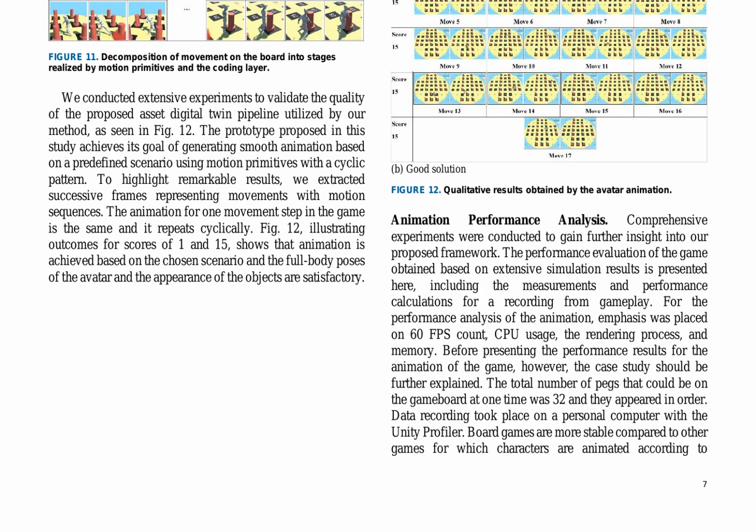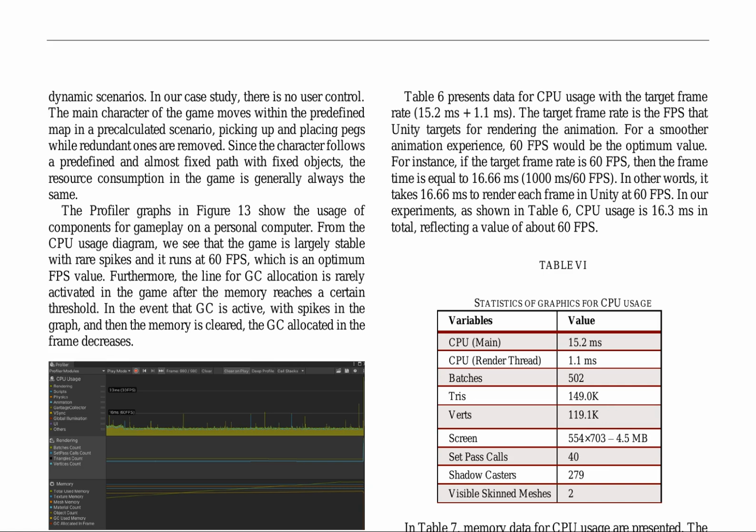The performance analysis, presented in Fig. 13 and in tables 5, 6, and 7, focuses on CPU usage, rendering process, memory, and frame rate, demonstrating stability and efficiency. The study emphasizes the stability of the game, with rare spikes in CPU usage, and the animation runs at 60 FPS, an optimum value.